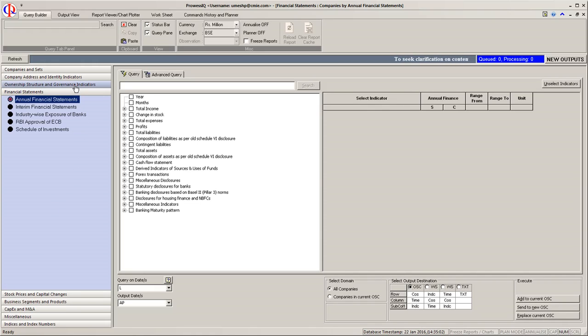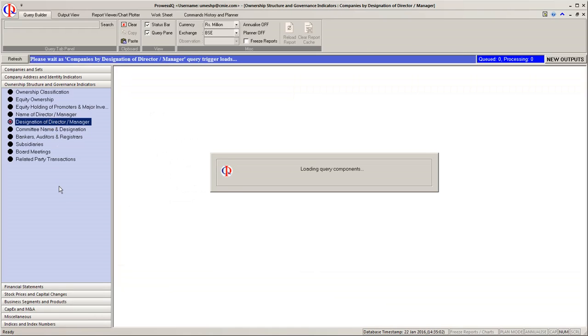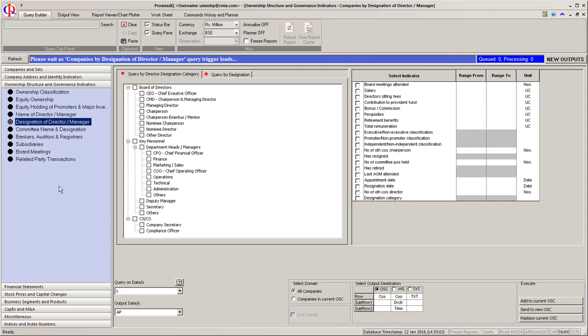Query by Director Designation Category. This query trigger enables the user to find companies based on the designations category of their board members or senior management. Companies disclose information with respect to the designations of their board members or their senior management in their annual reports. This information in Provis database is sourced from the annual report.